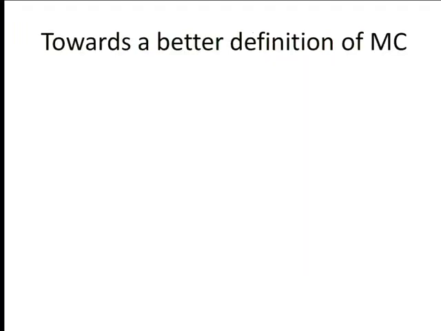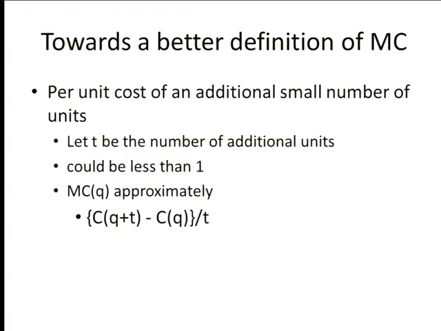Now, so like 3 of you who have never been to the calculus may tune out for a couple of minutes if you wish. And I'll make it clearer how this is indeed a derivative. So let's look at our definition. Here is cost at q plus a little bit minus cost at q divided by the little bit. If you put 1 in here, it would be what we have before. But here I've expanded it, and I've allowed it to be the additional cost per unit for a small number of units. So C of q plus t minus C of q divided by t.